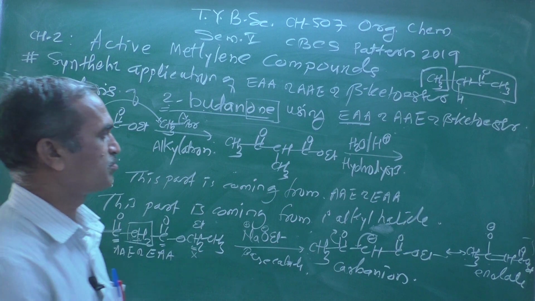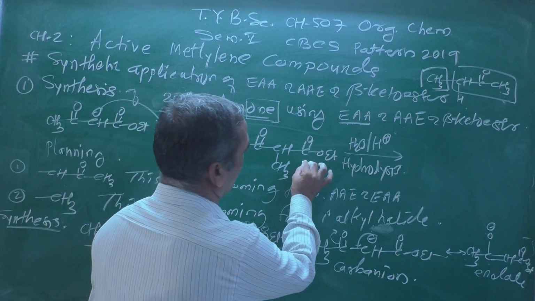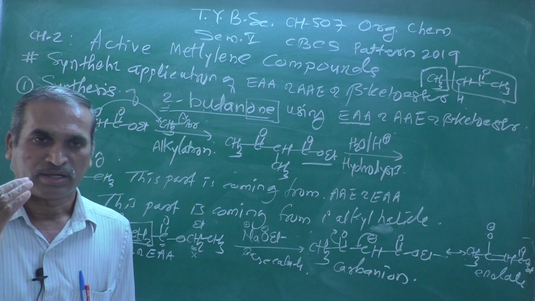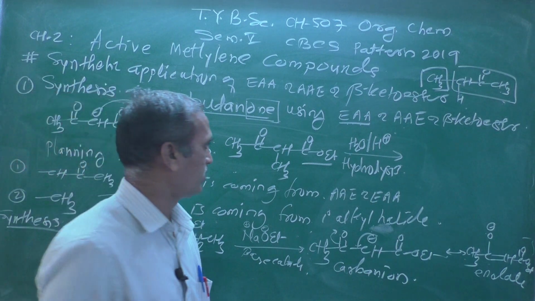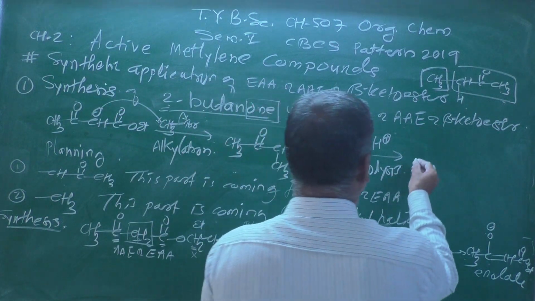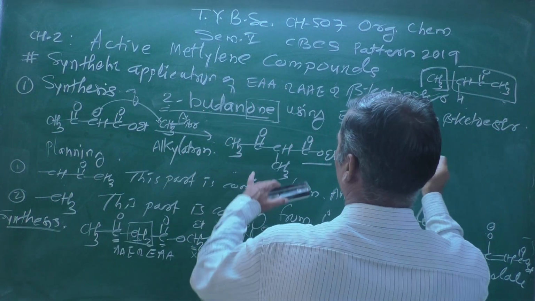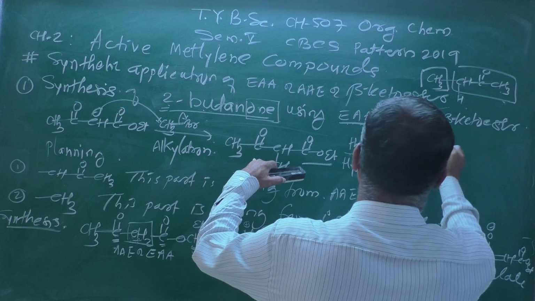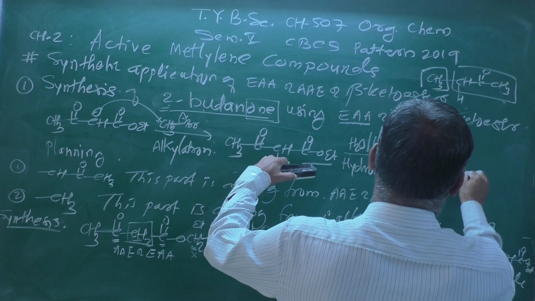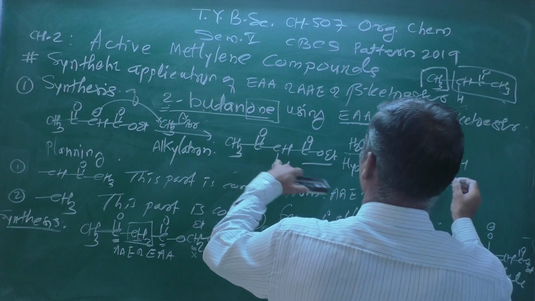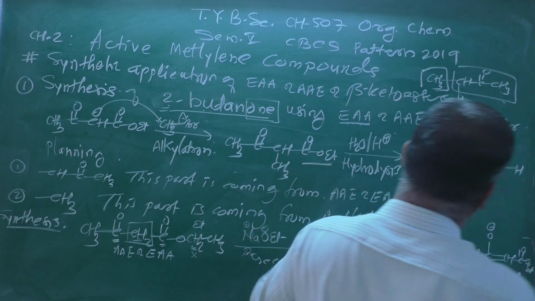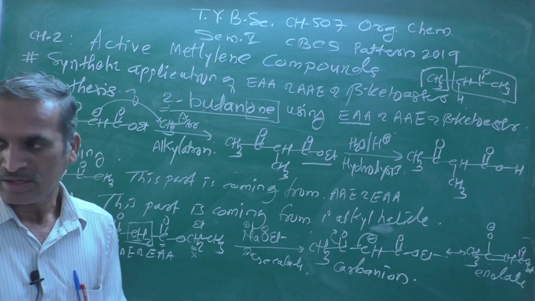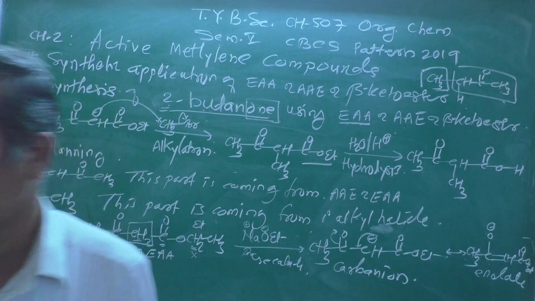In the hydrolysis process, the ester group is transformed into the acid, and we will be getting here CH3, then C double bond O, CH, CH3, now C double bond O, OH I am writing over here.